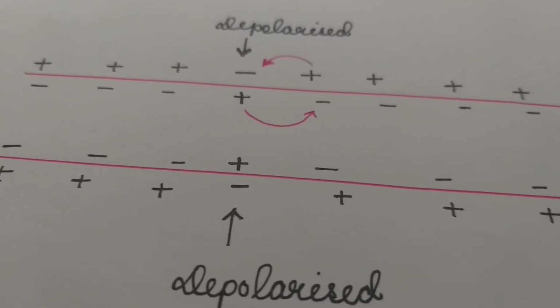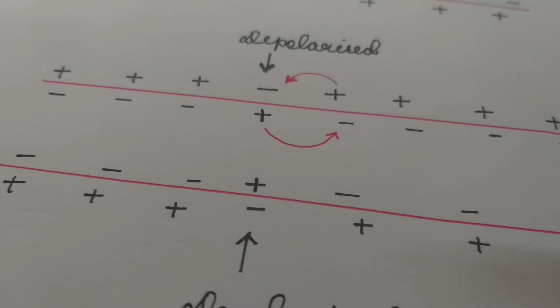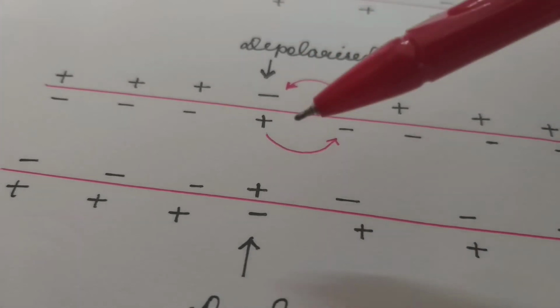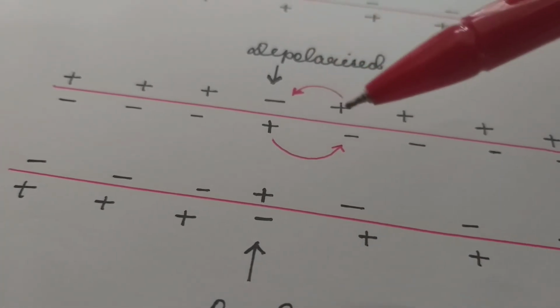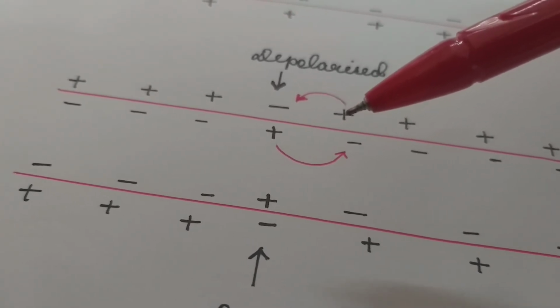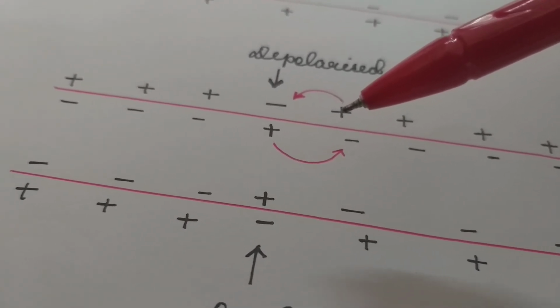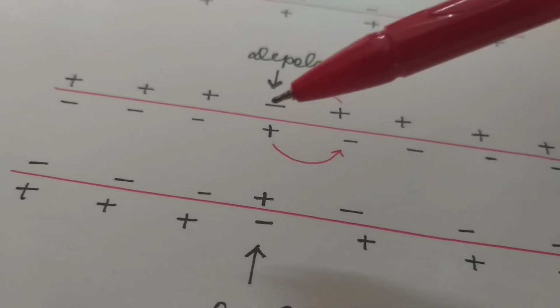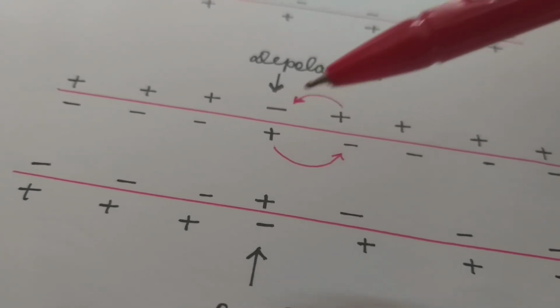Now electric current will flow from the region adjacent to the depolarized region, which is not stimulated and is positively charged.